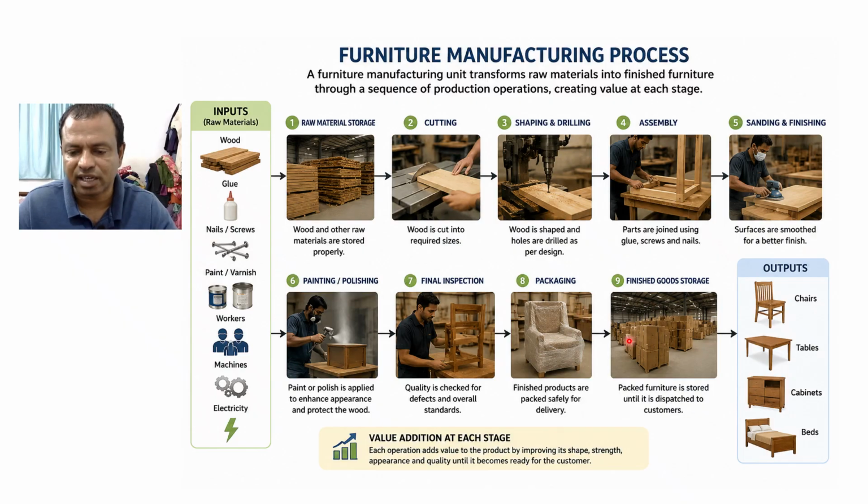This is a packed furniture. So outputs can be chair or table in a furniture manufacturing process. During this process, value addition is happening in each step. That means the price of the item increases during each step.